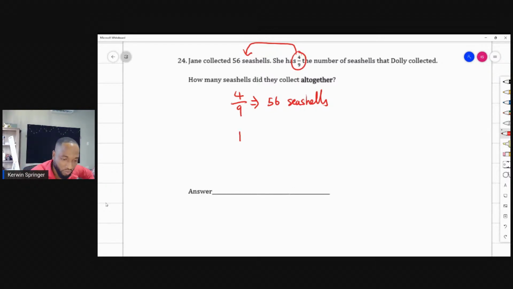Anytime you're finding the whole, we can do an inversion technique. Just multiply by the inverted fraction, the reciprocal. Or you could find 1, meaning you divide this by 4 and you find 1/9, and then you multiply by 9 to find 9/9. Whatever way floats your boat. How many times can 4 go into this number? 14. How much is 14 times 9, class? 9 4s are 36. 9 1s are 9, plus. So this is 126. Is this the final answer?